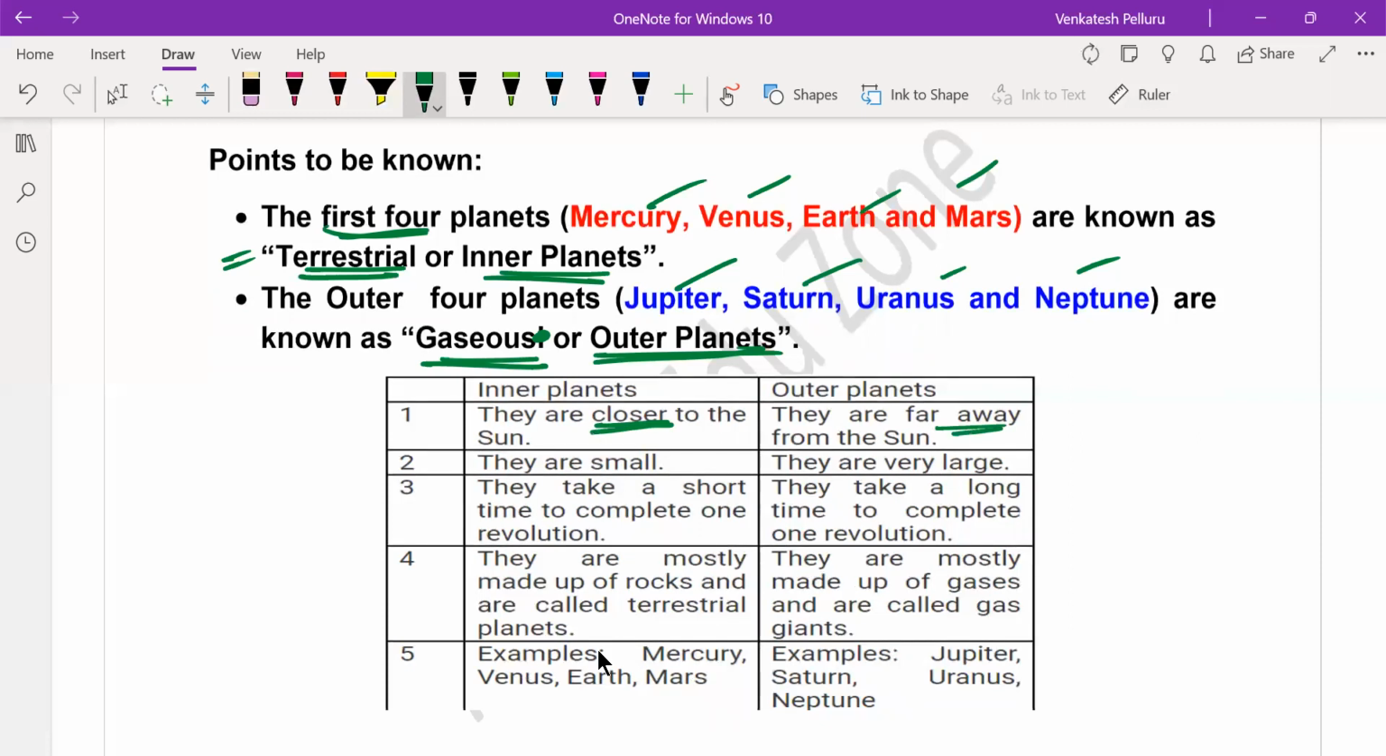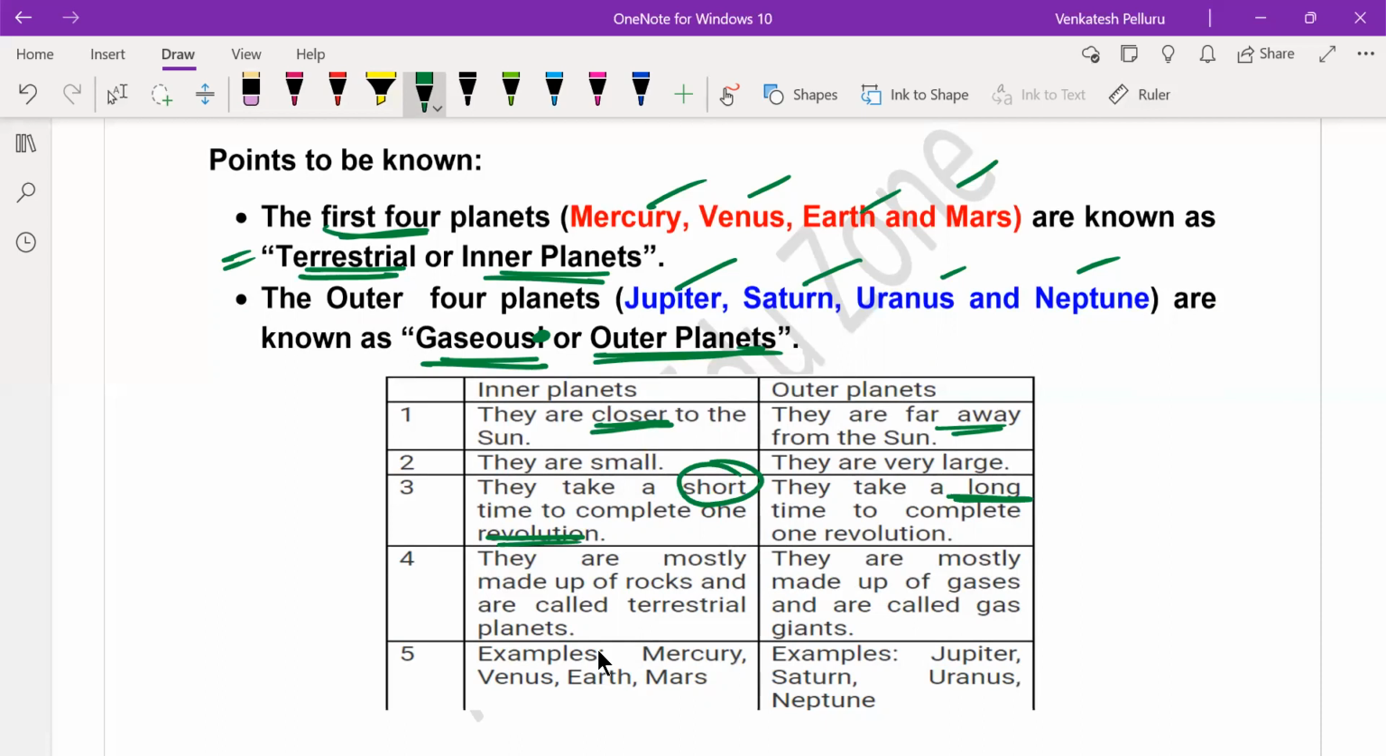They are far away from the Sun when compared to these 4 planets, and they take a short time. Usually, they complete one round around the Sun, or one revolution, within a short span when compared to these planets, which usually take years. So they take generally a very long time to complete one revolution.